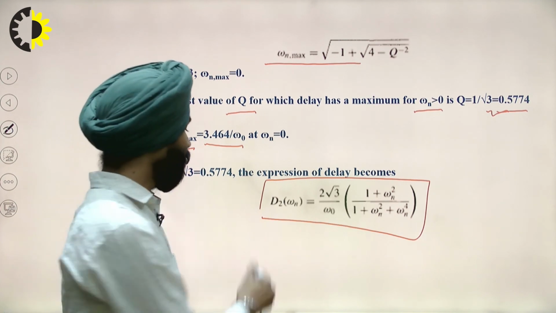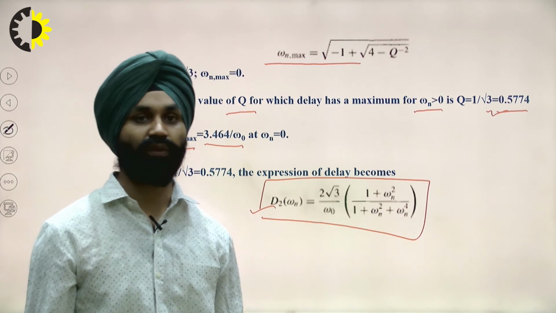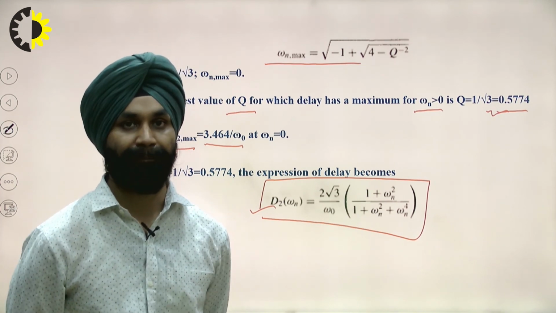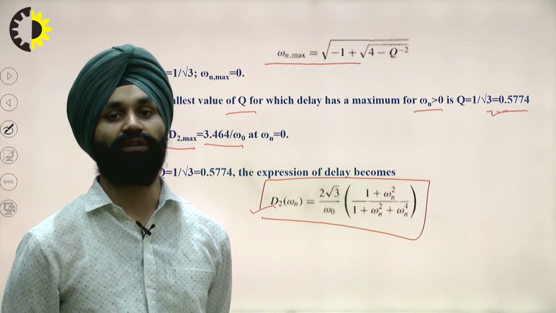So this will be the delay of the second order filter for q equal to 1 by root 3, which is when omega n maximum is equal to 0.